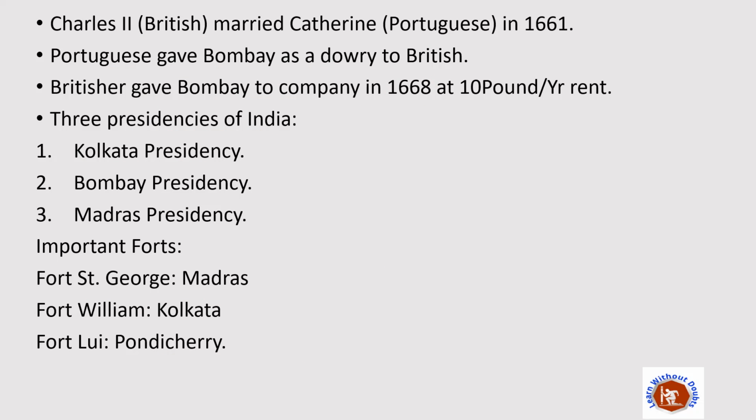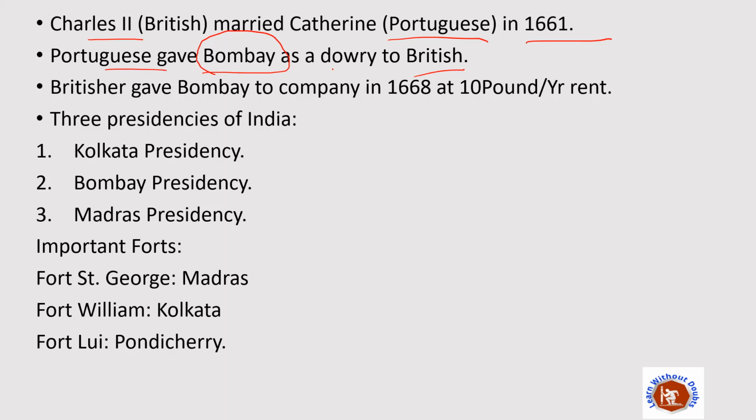Now we will understand a very important but funny incident in Indian history. Charles II, the Prince of Britain, married Catherine, a princess from Portugal, and this marriage took place in 1661. The Portuguese gave Bombay, which was a part of India, as a dowry to Britain.